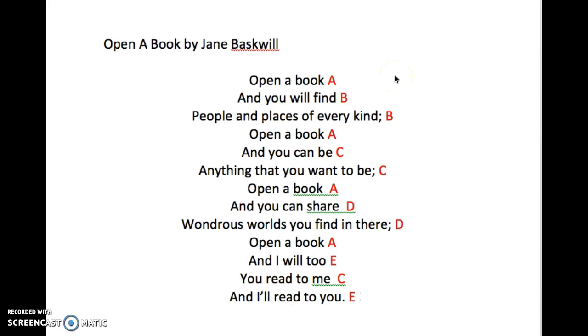I'm going to read through the poem one last time, and I want everyone to pay attention to the red highlighted rhyme scheme on the side as I read through.